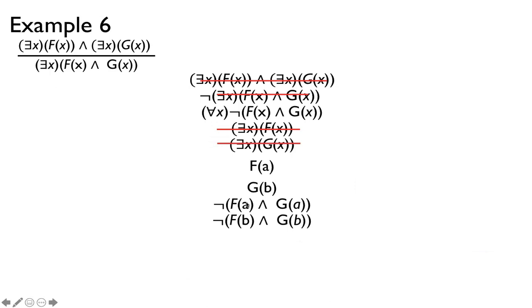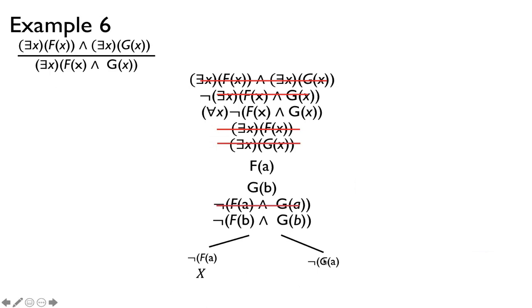So that's not f of a and g of a, and not f of b and g of b. And then I'll branch out. This is De Morgan's law. Not f of a or not g of a. And notice this closes this branch. f of a, not f of a. So I can close it. So I don't have to worry about this branch anymore. Let's close it early.